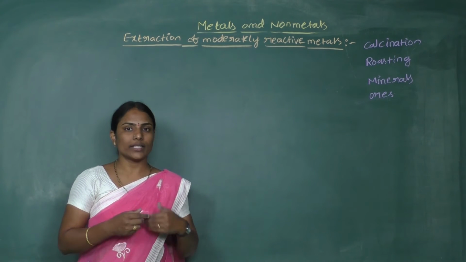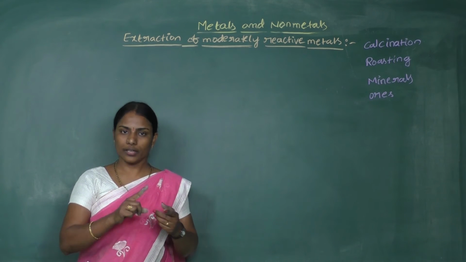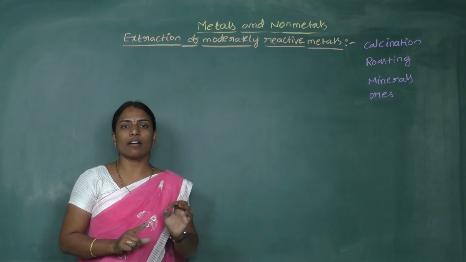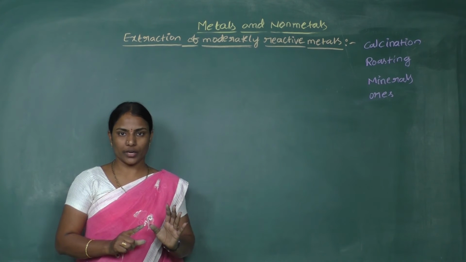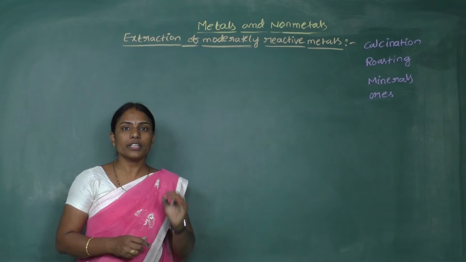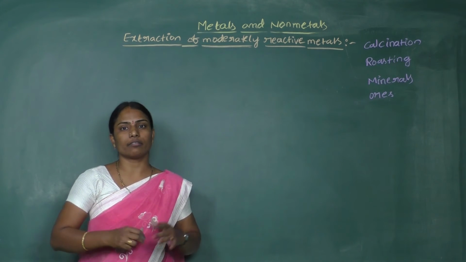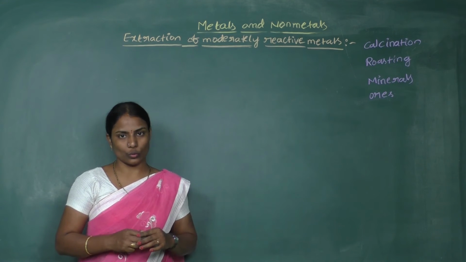So what is a mineral? A mineral is any compound of a given metal which is available in the earth crust. And an ore is the compound from which the metal can be extracted economically and comfortably.